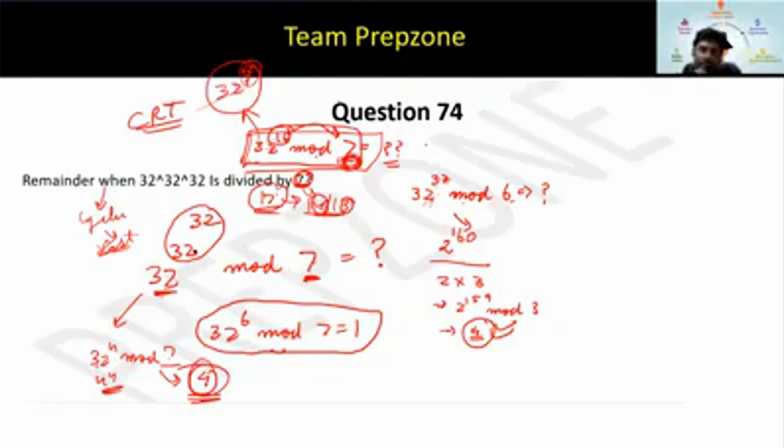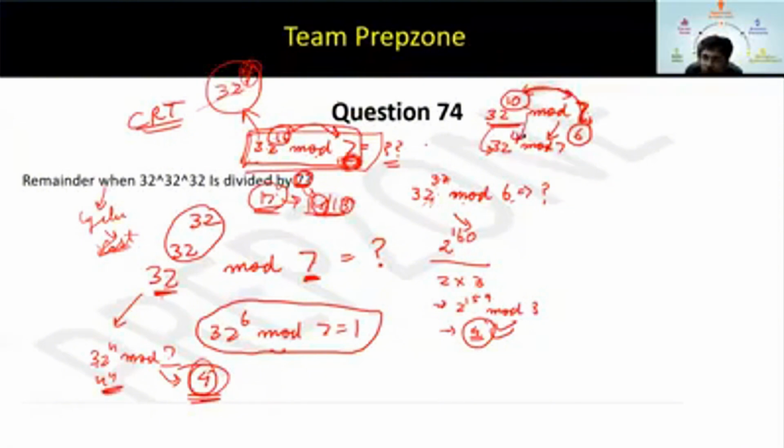Please repeat how the remainder is 4. Okay, everyone just pay attention. Suppose this would have been 32 to the power 10 mod 7. How would you have solved this? You would have said, what is Euler of 7? Euler of 7 is 6, and you would have written 32 to the power 4 mod 7. By using Euler, this converts to this. So what are you actually doing? You are finding the remainder when 10 is divided by 6, which is the Euler of 7.